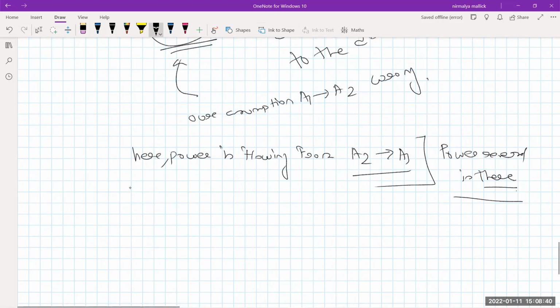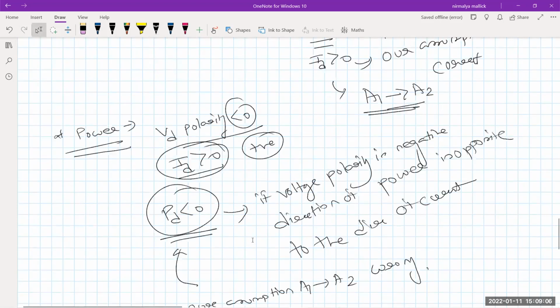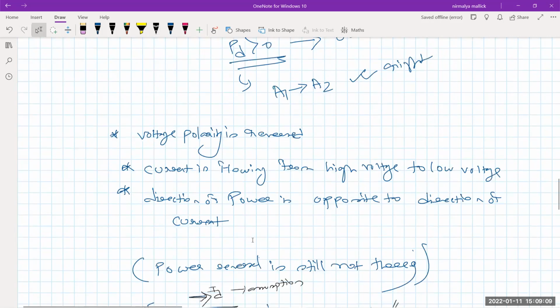Fine. So this is the power reversal method, and here the main thing we should know: if the voltage polarity is positive, then power direction is the same as the direction of current. If the voltage polarity is negative, then the power direction is just the opposite of the current direction. At first we assumed that the current and power both are flowing from A1 to A2.